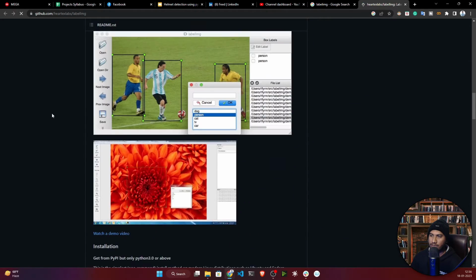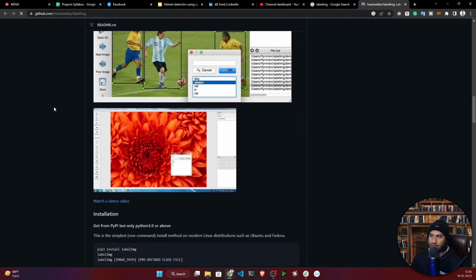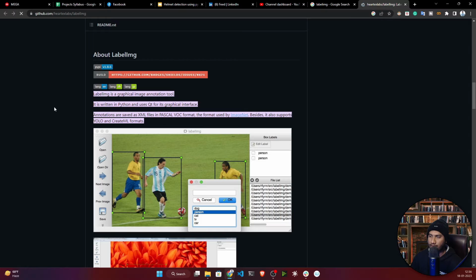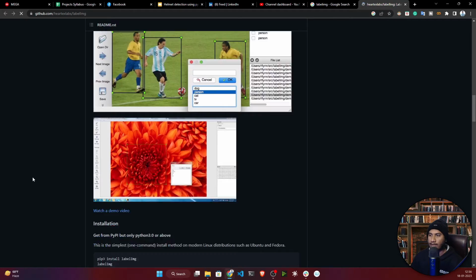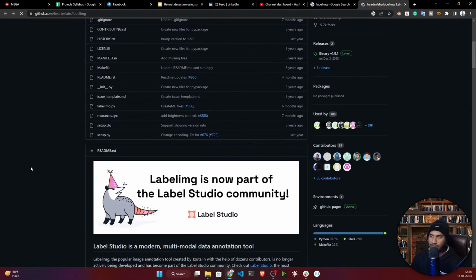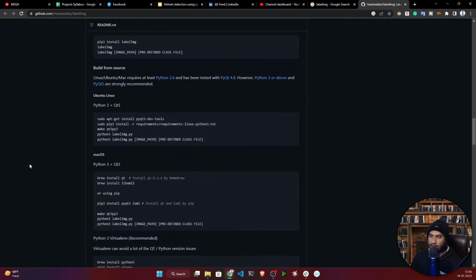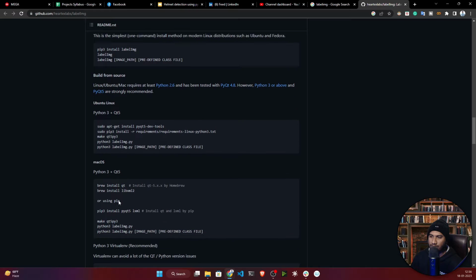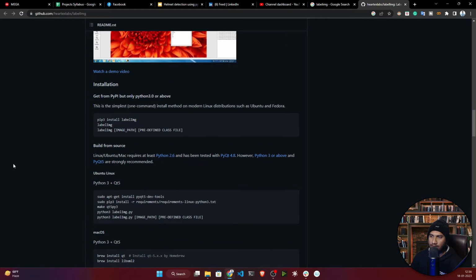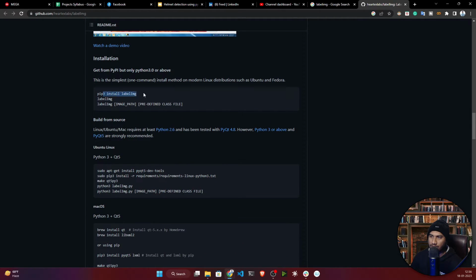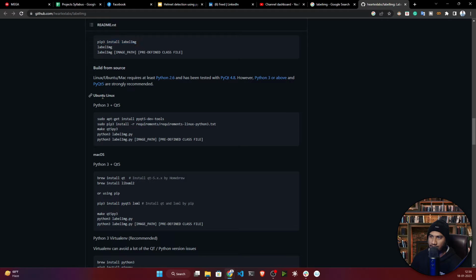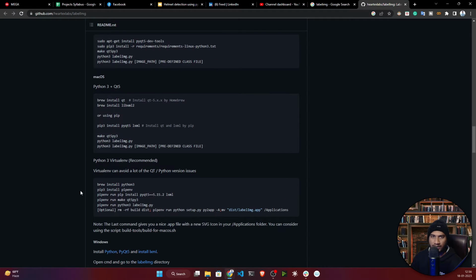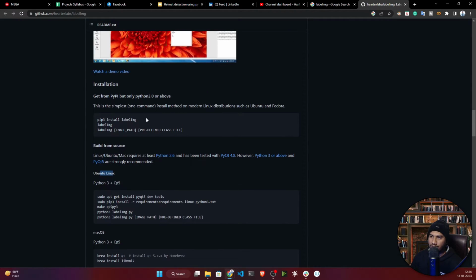This is the official GitHub of labelImg. It is an annotation tool, and you can use it to annotate your data. It is only for object detection. Here you will get the installation instructions, and depending on the machine you are using, you can install it. Here I'm using Windows, so I can install using the pip command. If you are using Linux or macOS, these are the commands you need to follow. So I will quickly copy this command.